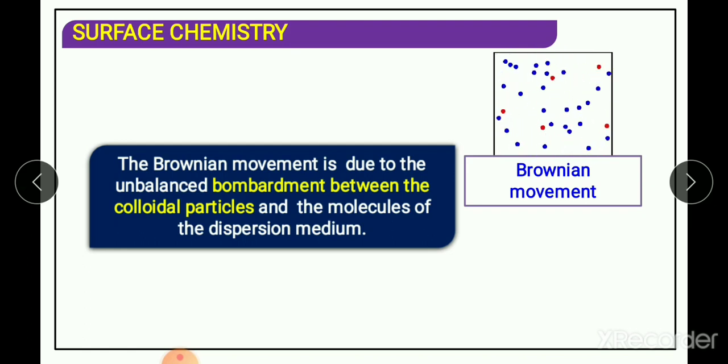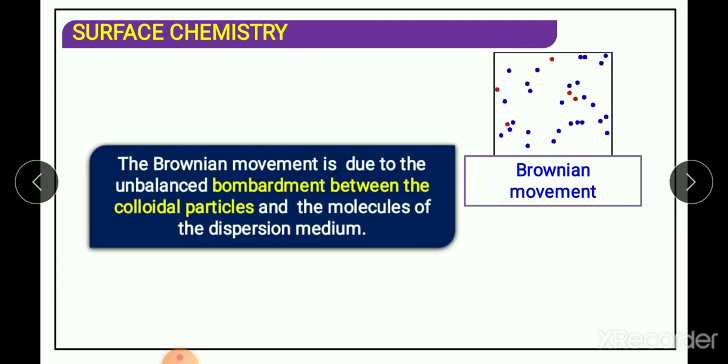Brownian movement is due to unbalanced bombardment between the colloidal particles and the molecules of the dispersion medium.